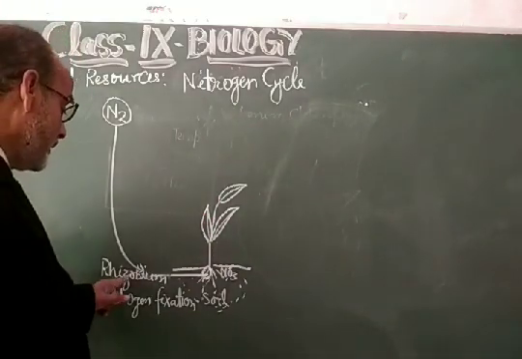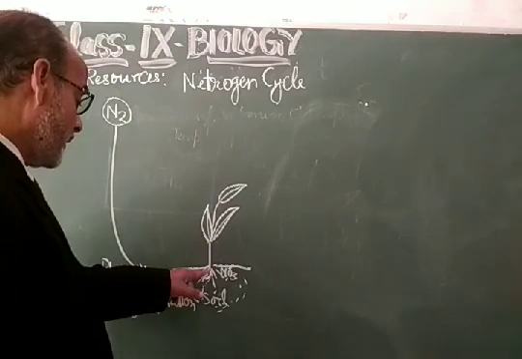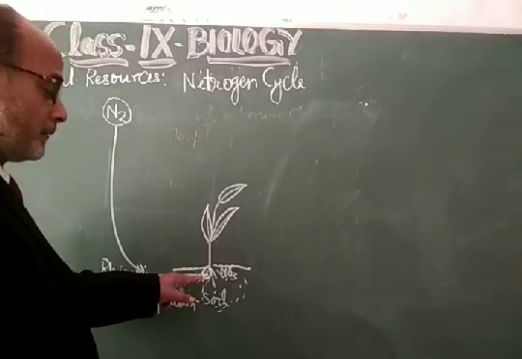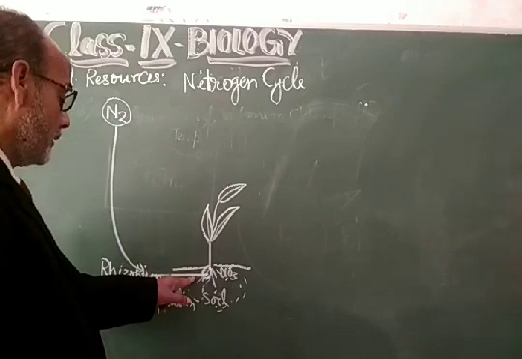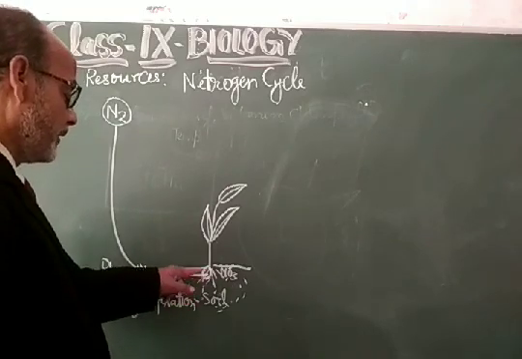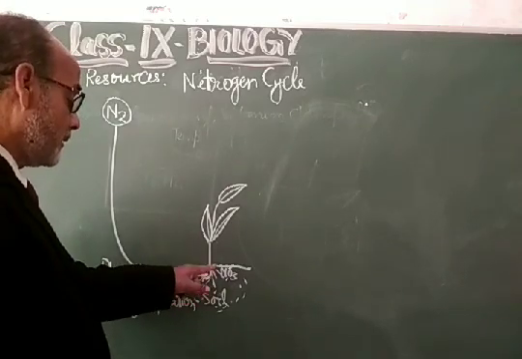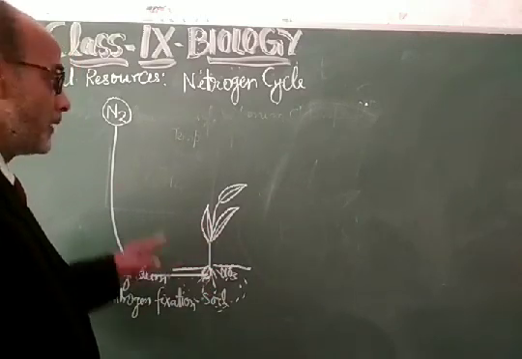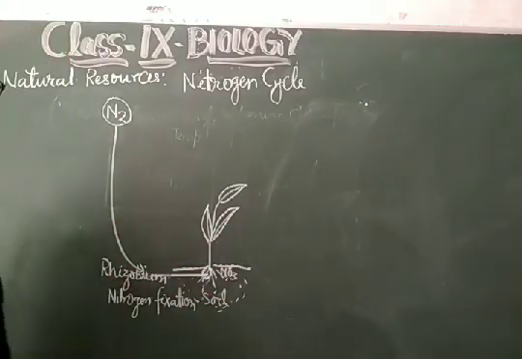So this bacteria takes its place inside the root nodule, and by living inside the root nodule, that bacteria provides the nitrate to the plant by fixing the atmospheric nitrogen.